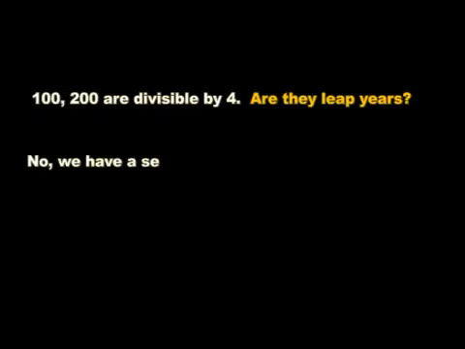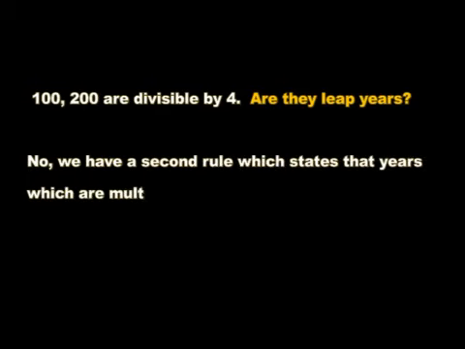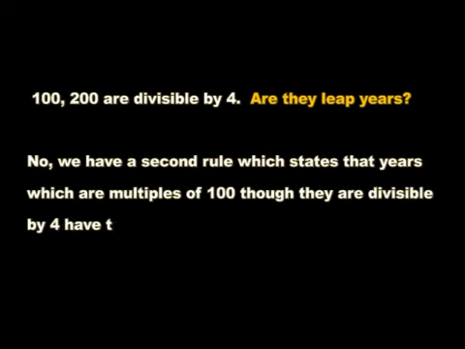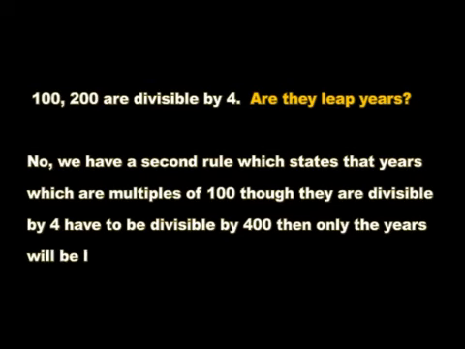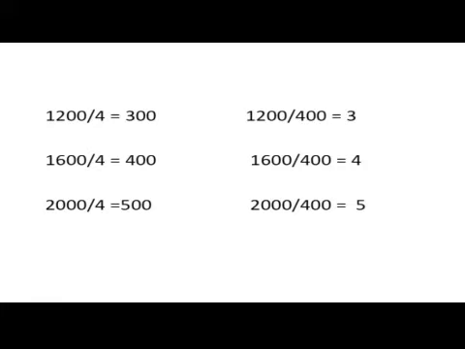No. We have a second rule which states that years which are multiples of 100, though they are divisible by 4, have to be divisible by 400, then only will they be leap years. Therefore, 100, 200, 300 are not leap years, while 1200, 1600, 2000 are all leap years.